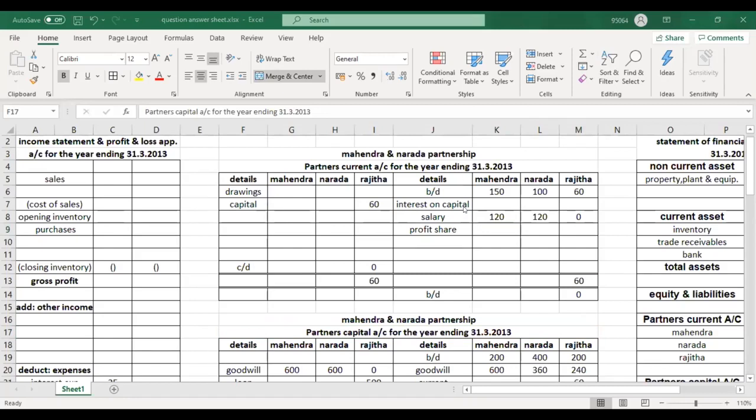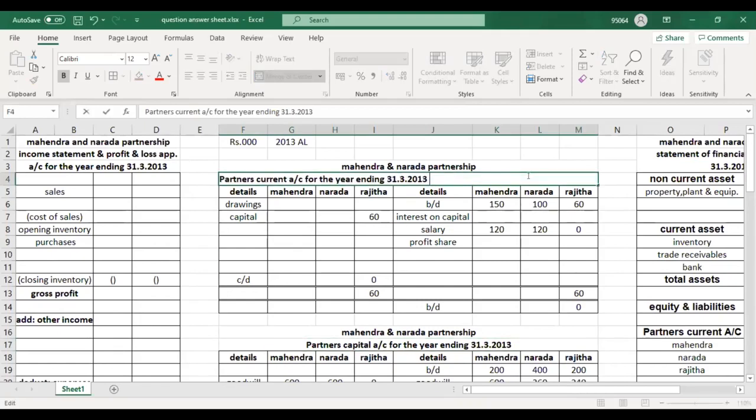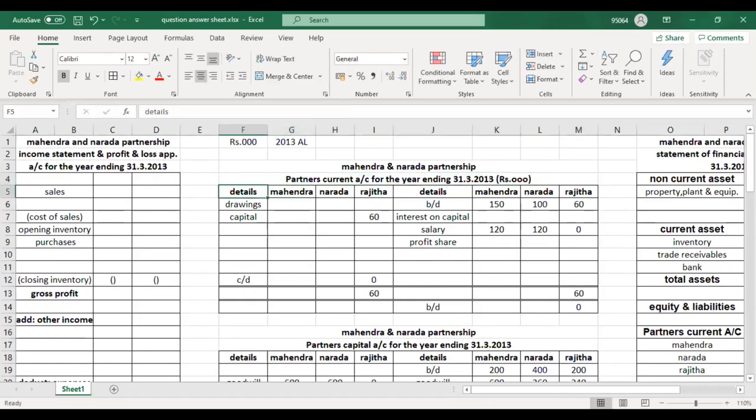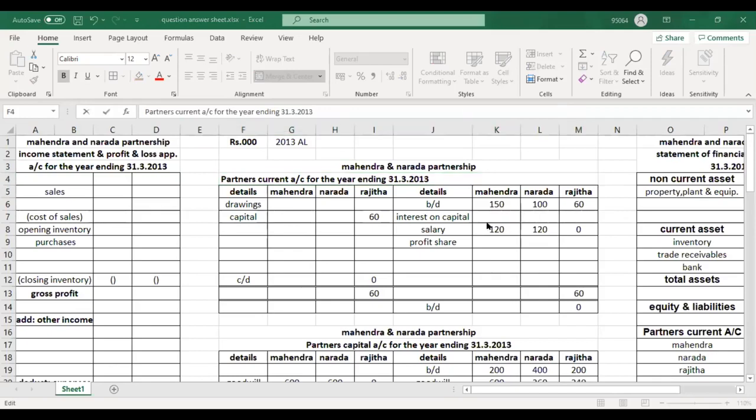A student has asked why we don't write the currency sign everywhere. Guys, in your answer sheet you need to write everything. Under the account heading you should write ₹1,000, and at the end also ₹1,000. I have written it only like that here because in an Excel sheet we do it that way. But you are writing in the CR paper, so you should do everything.